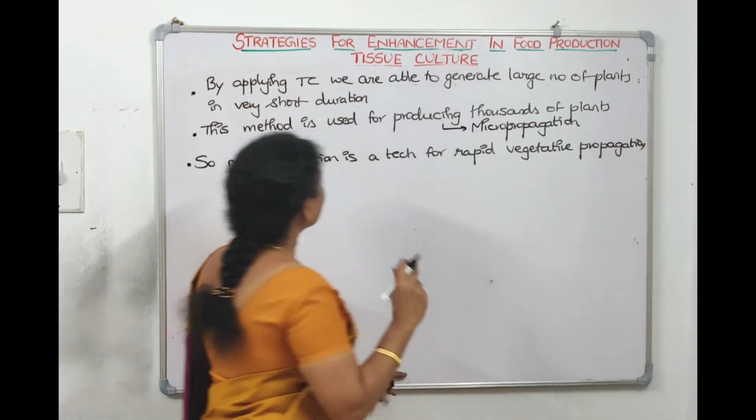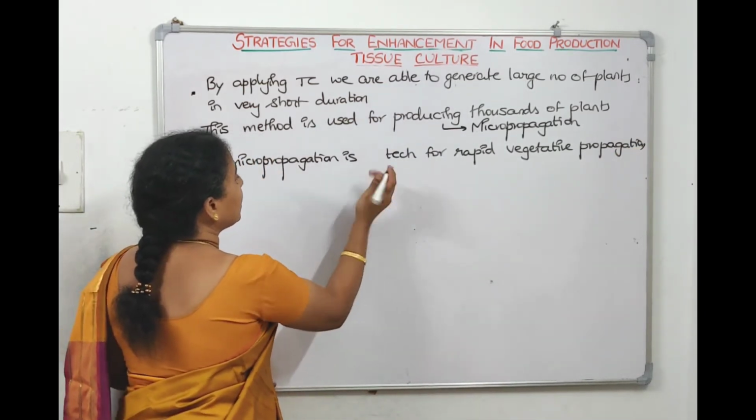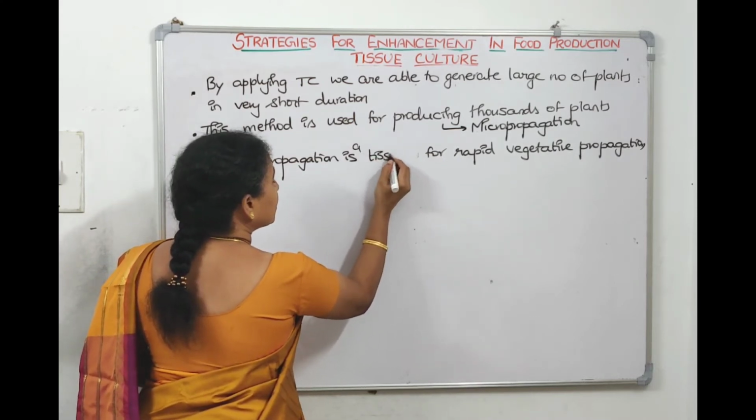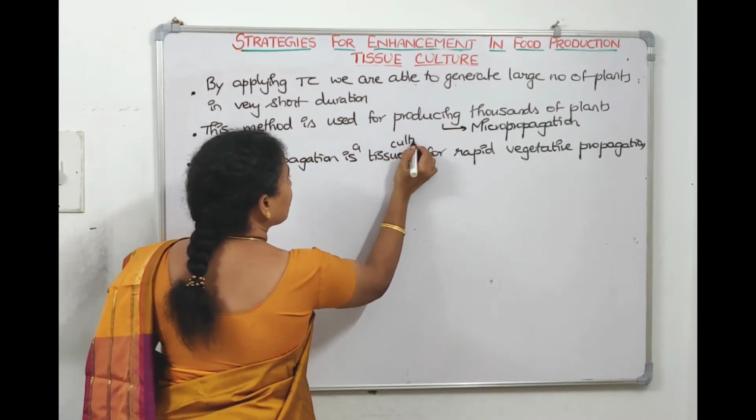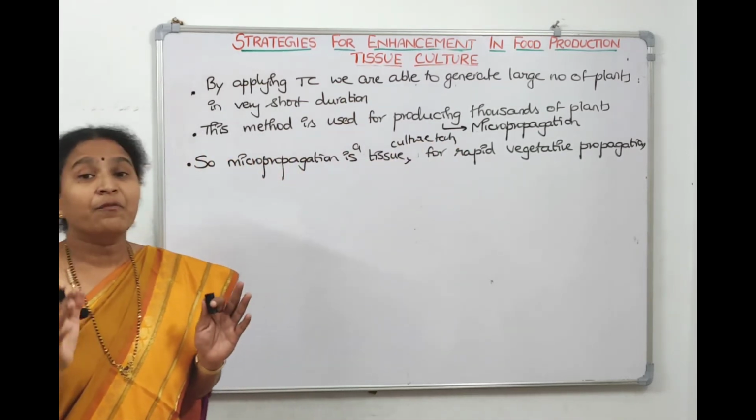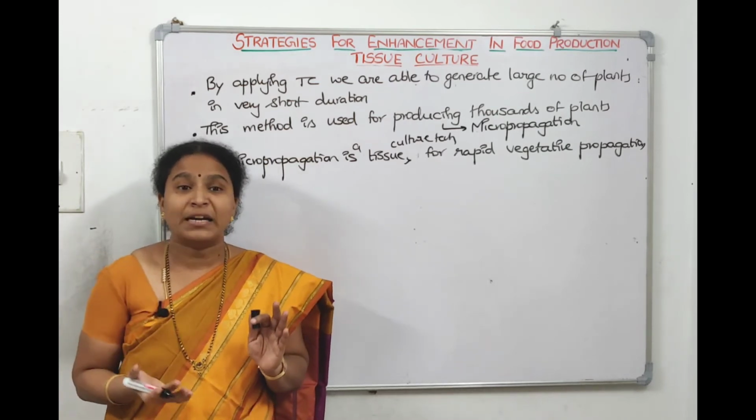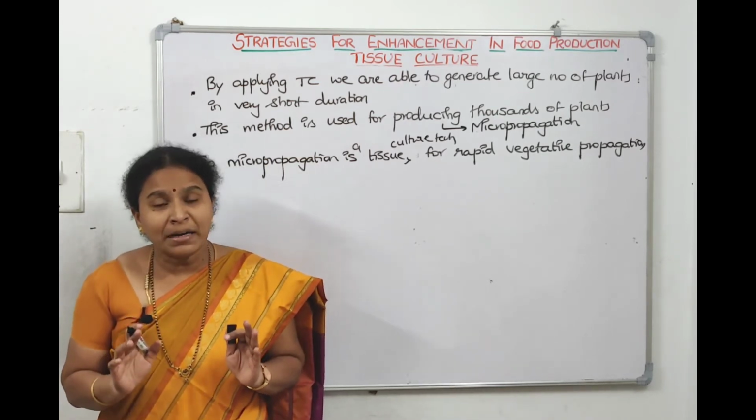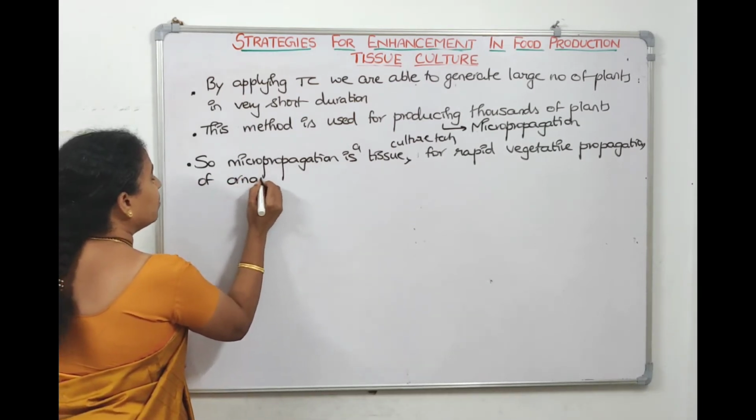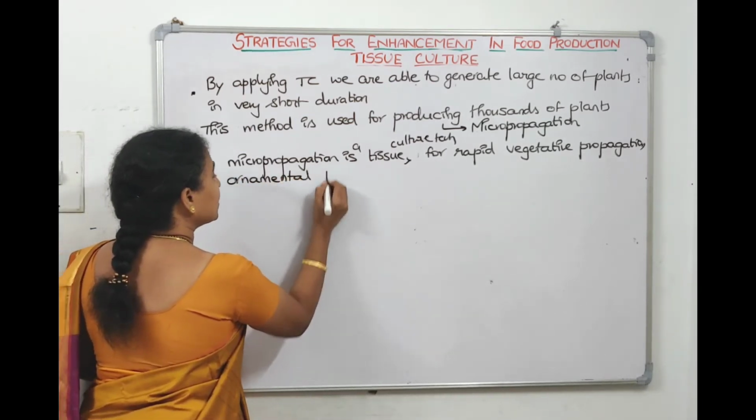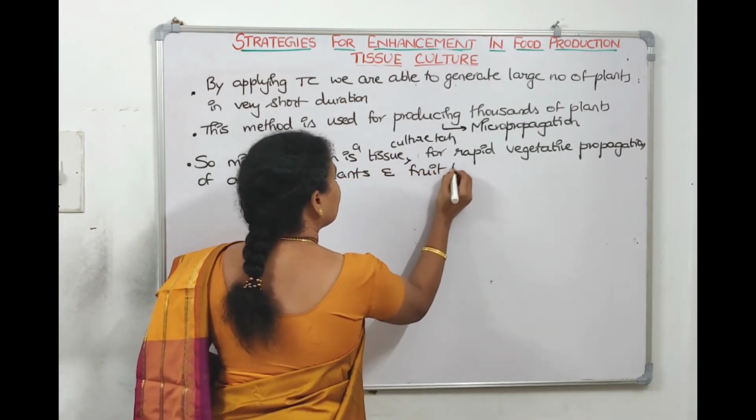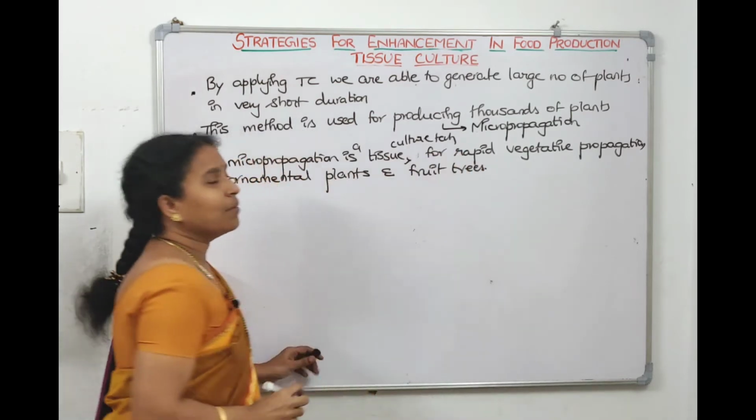So, micropropagation is a tissue culture technique. It is a type of tissue culture technique for rapid vegetative propagation, vegetative multiplication of ornamental plants and fruit trees. Now this can come as a question.